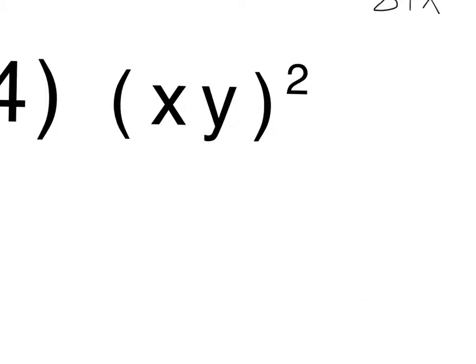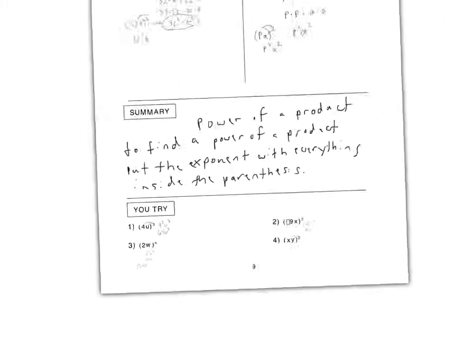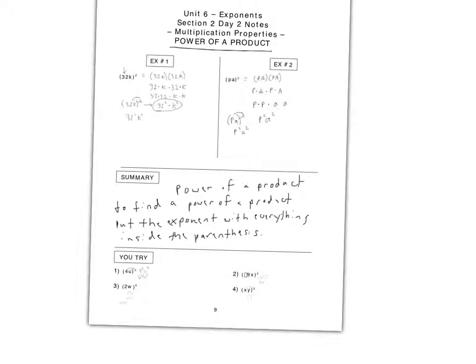And this time we're distributing that 2 to the x and to the y, so you would just have x squared, y squared. Okay, so that's our rule on a few examples. Let's look on the back and try to come up with a few that might be a little bit more difficult.